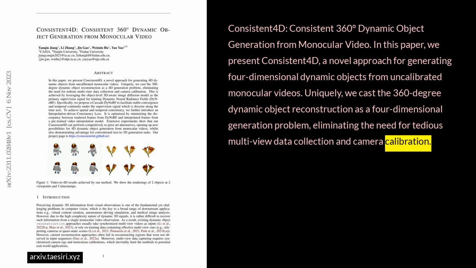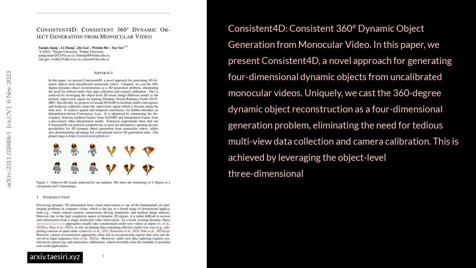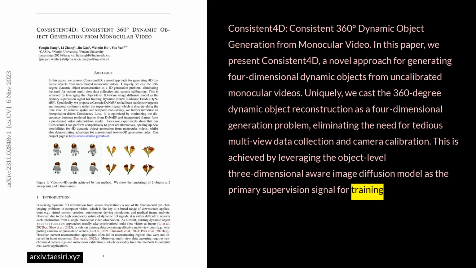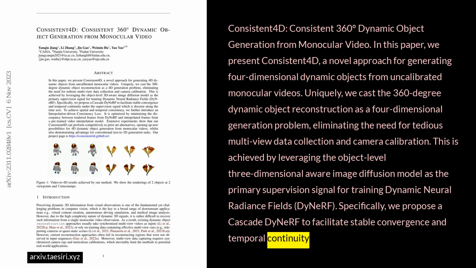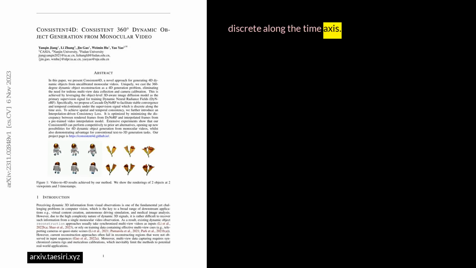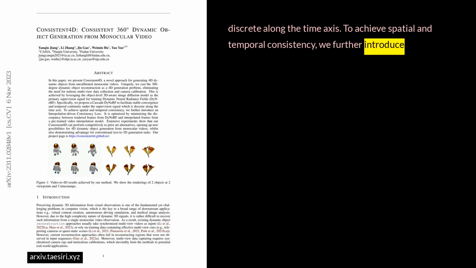This is achieved by leveraging the object-level three-dimensional aware image diffusion model as the primary supervision signal for training dynamic neural radiance fields, DyNeRF. Specifically, we propose a cascade DyNeRF to facilitate stable convergence and temporal continuity under the supervision signal, which is discrete along the time axis. To achieve spatial and temporal consistency, we further introduce an interpolation-driven consistency loss.